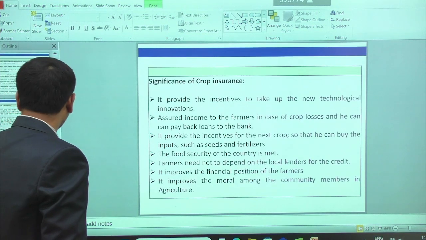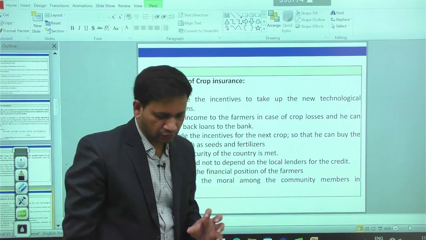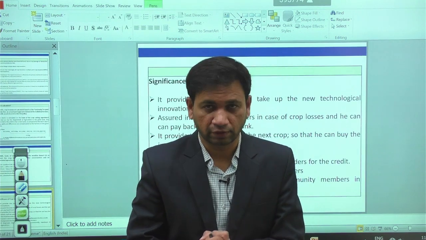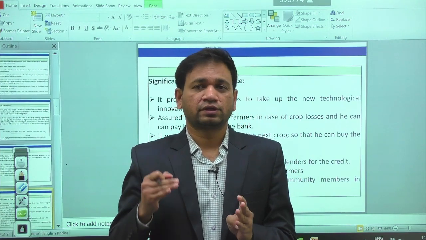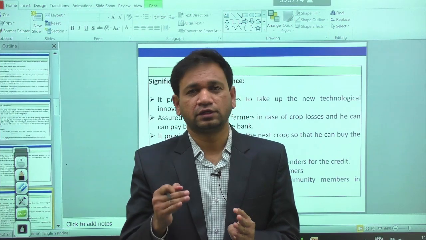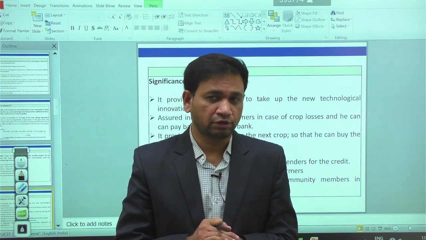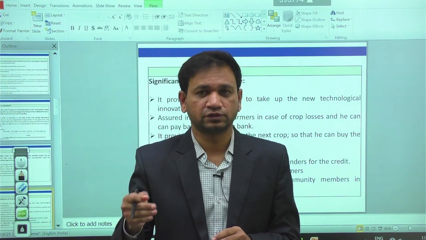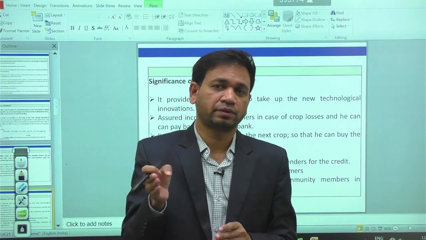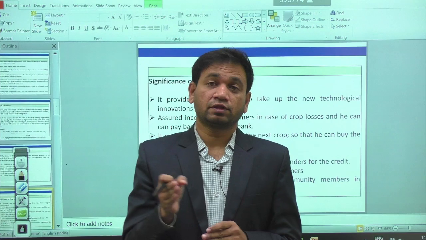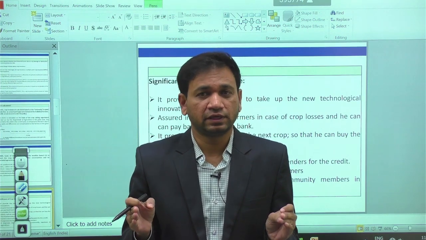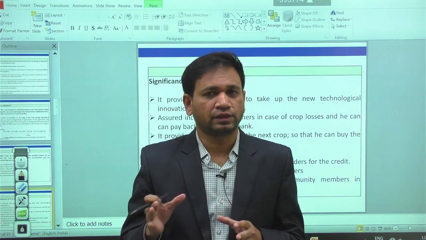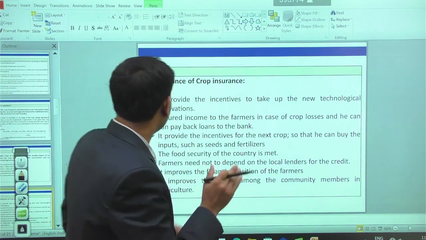Here, why is crop insurance required? Because, as we said initially, our objective is to improve the financial position of the farmer. Also, when there is crop insurance, it motivates the morale in the farming community. When there is morale, cultivation of the crop is going to take place in the future season. When there is more cultivation, more supply in the APMC market is possible. When there is more supply, food security of the country can be achieved. That is the sequence of mechanisms we have in the case of crop insurance.